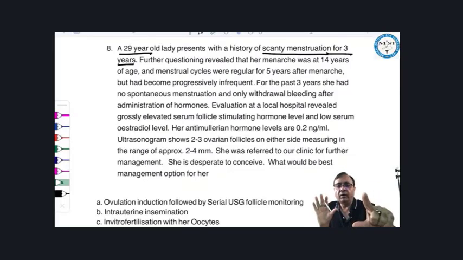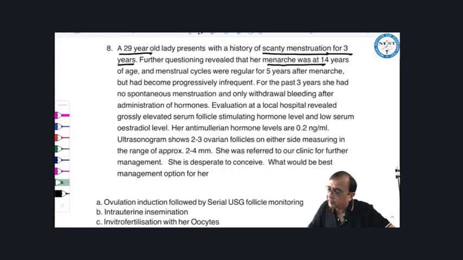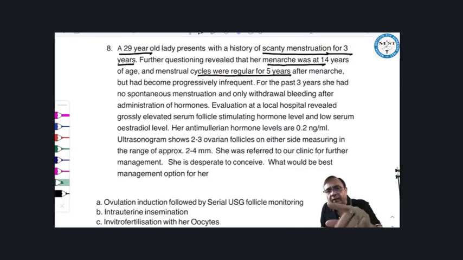She is 29 now. She attained menarche at 14 years, and menstrual cycles were regular for 5 years. Menses begin at 14, and from 14 to 19 years, for 5 years, cycles were regular, but had become progressively infrequent. Frequent means early, infrequent means delayed.